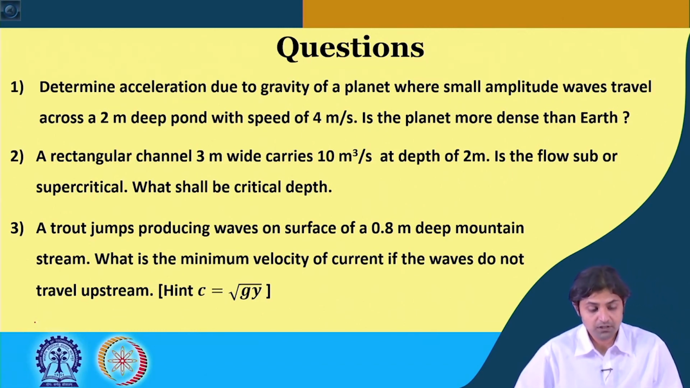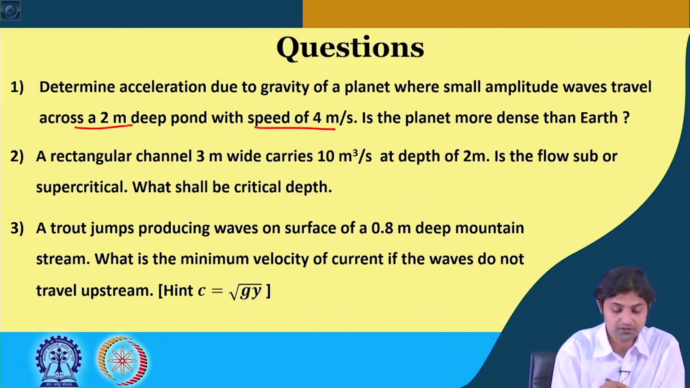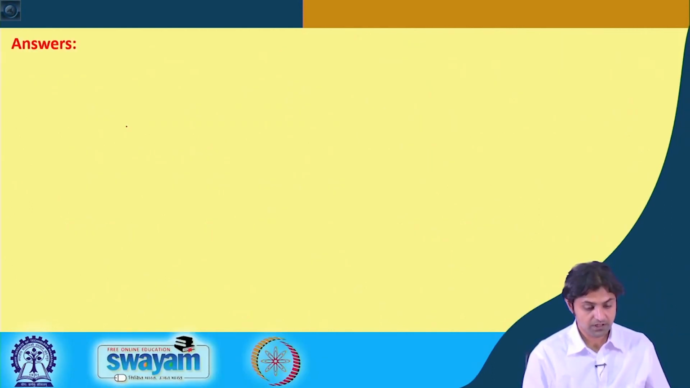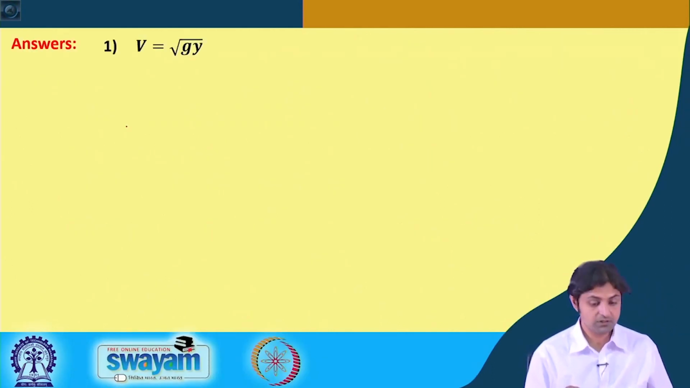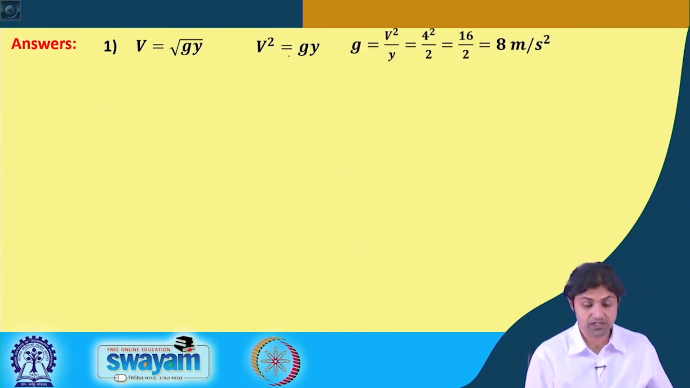is determine the acceleration due to gravity of a planet where small amplitude waves travel across a 2-meter deep pond with speed of 4 meters per second. So the speed of the wave is given, c is given, and we have also been given the depth. So, the way it is solved is, we know v or c is equal to under root g y. So, v square can be written as g into y, squaring both sides.